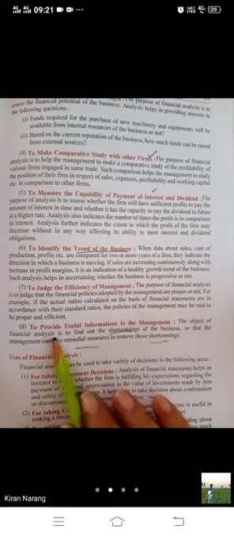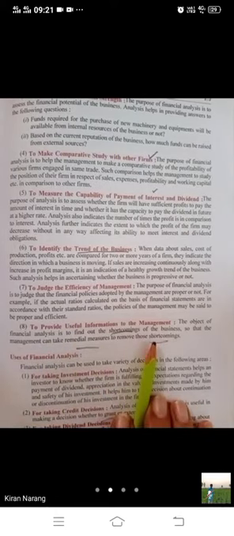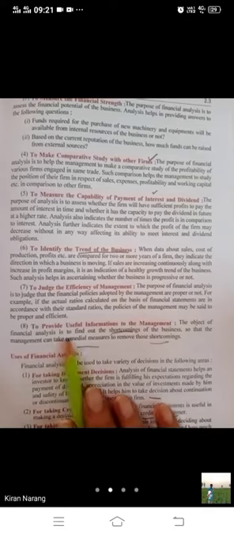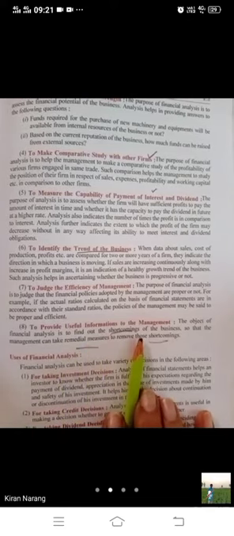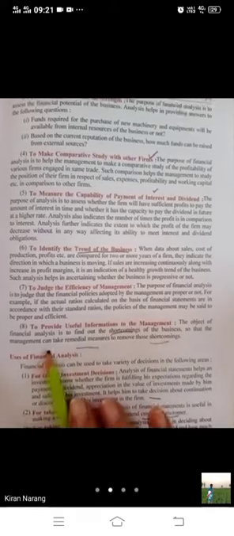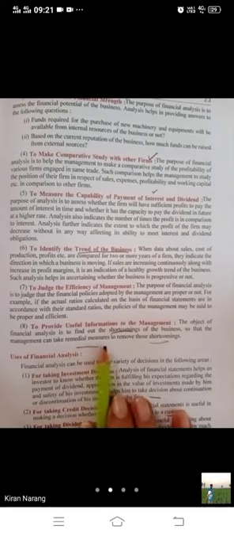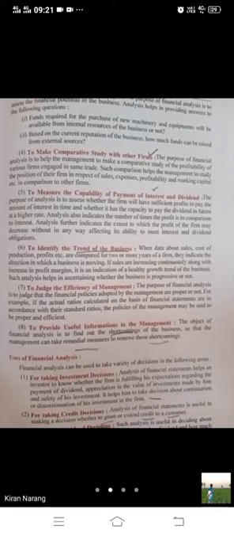And then, bache, to provide useful information to management. The object of analysis is to find out the shortcomings of the business so that management can take remedial measures to remove those shortcomings. Weak points we will come to know, bache.